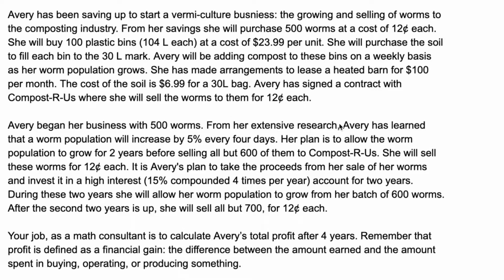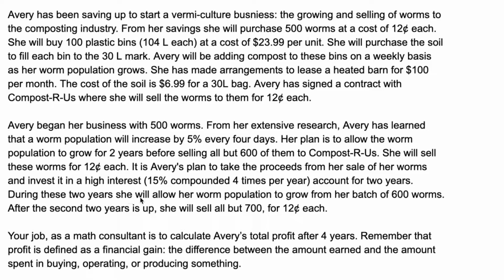From her extensive research, Avery has learned that a worm population will increase by 5% every 4 days. Her plan is to allow the worm population to grow for 2 years before selling all but 600 of them to Compost R Us. She will sell these worms for 12 cents each. It is Avery's plan to take the proceeds from her sale of her worms and invest it in a high-interest 15% compounded 4 times per year account for 2 years.